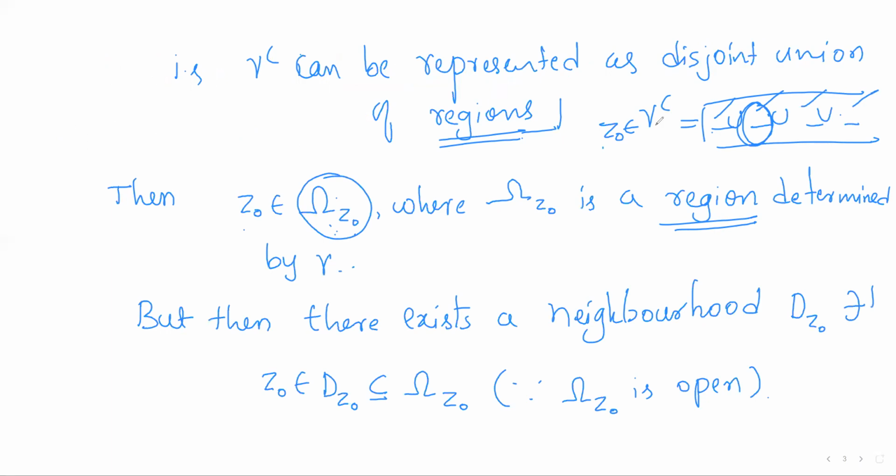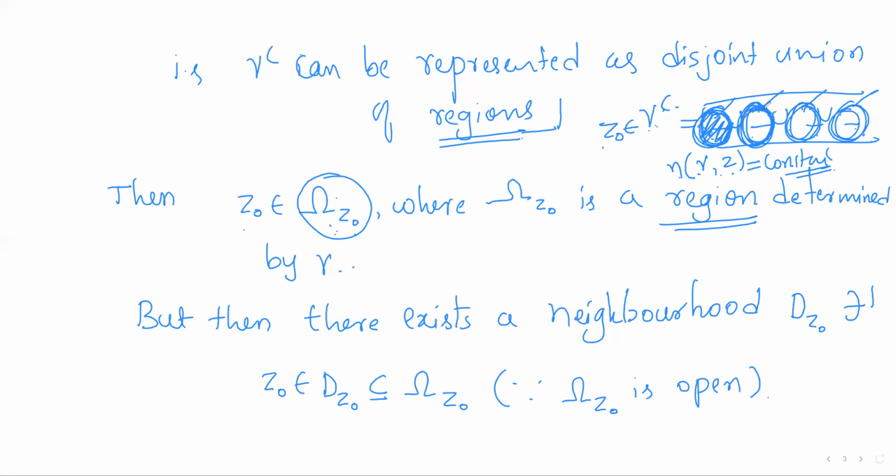For all points in these regions, which are not on gamma, the index is defined. So this is one region, this is one region, and gamma complement is a union of some regions. On each region, for points in that region, we can define the index of z with respect to gamma, and this value will be constant for all points in that particular region.